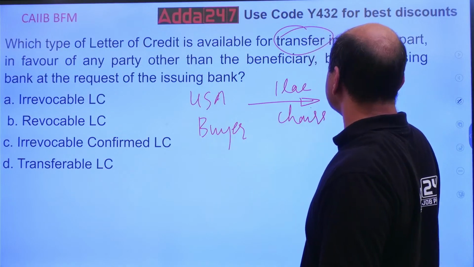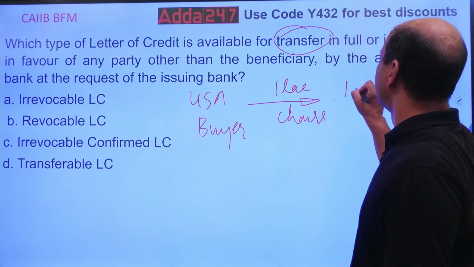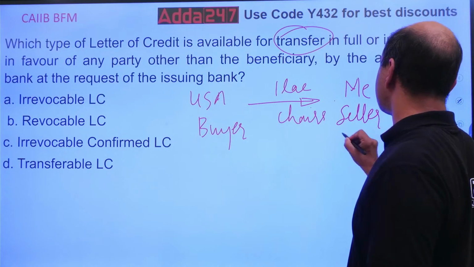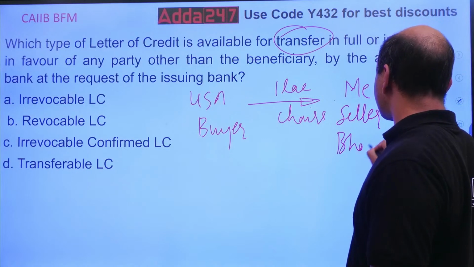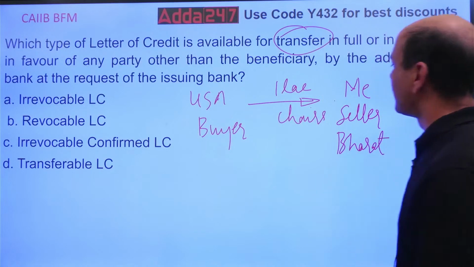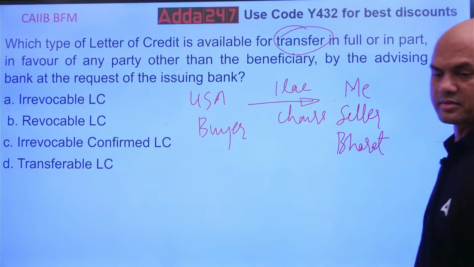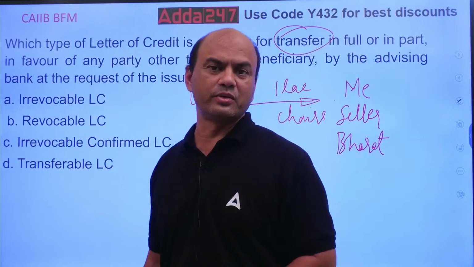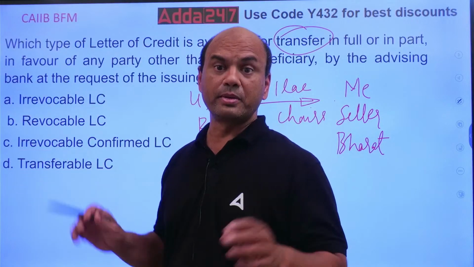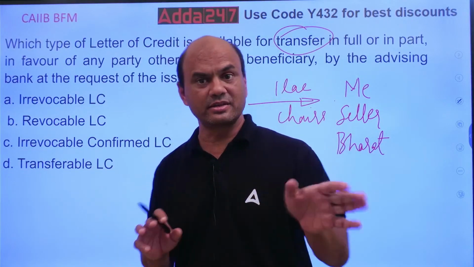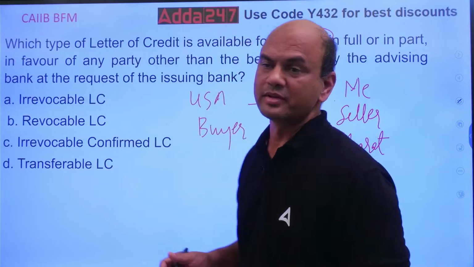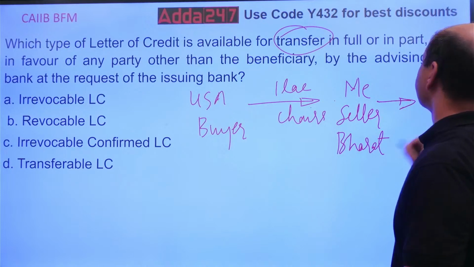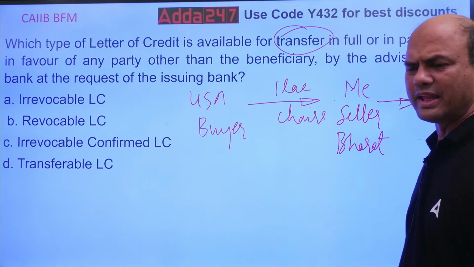Now the problem is I am the seller in Bharat, but I am not the manufacturer. I don't prepare these 1 lakh chairs. So in that case, what will I do? I'll find someone who prepares 1 lakh chairs as per whatever the agreement is. So I'll transfer this to, let's say, Mr. A. What will I do? I'll add my commission.